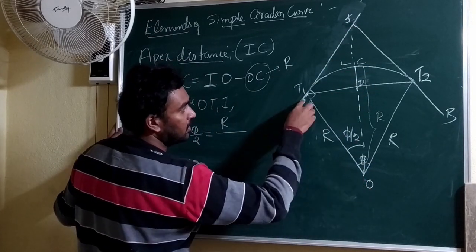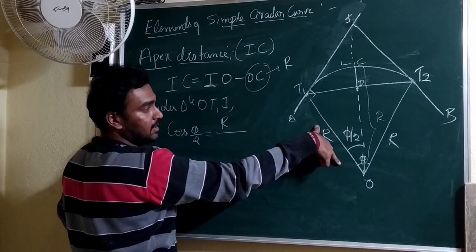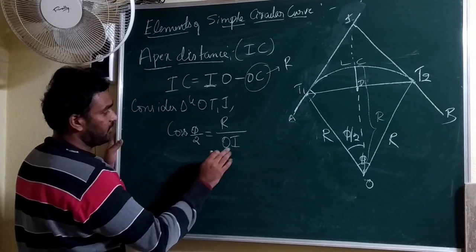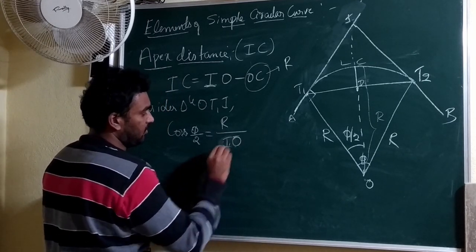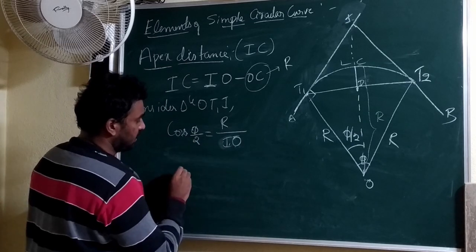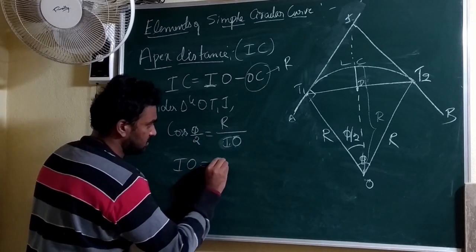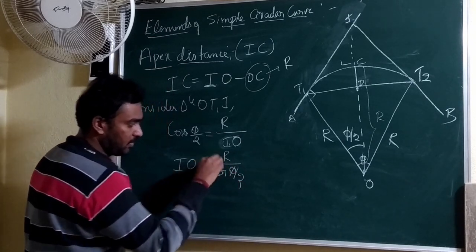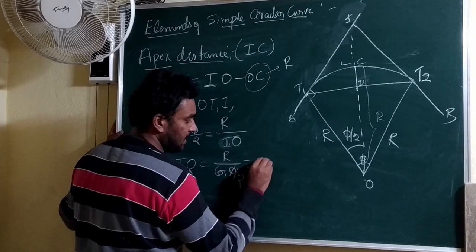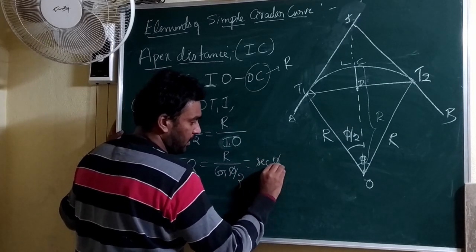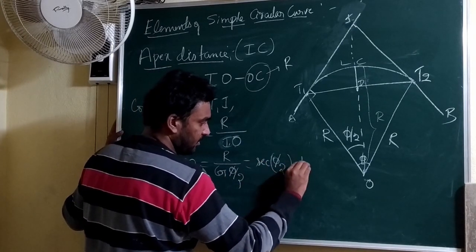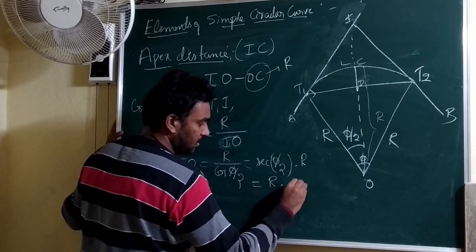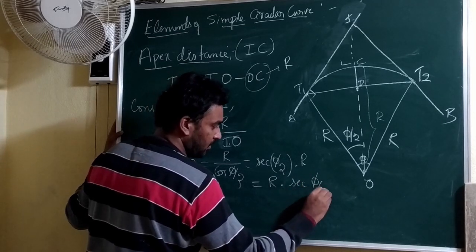In this triangle OT1I, adjacent is R and hypotenuse is OI. So from this I can obtain IO is equal to R by cos phi by 2. 1 by cos phi by 2 is written as secant phi by 2, so IO is R into secant phi by 2.